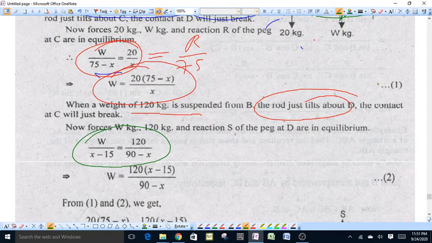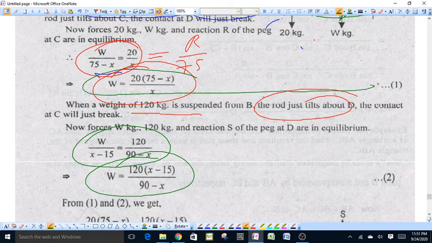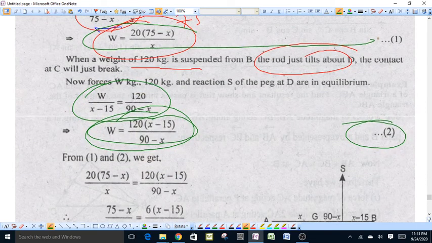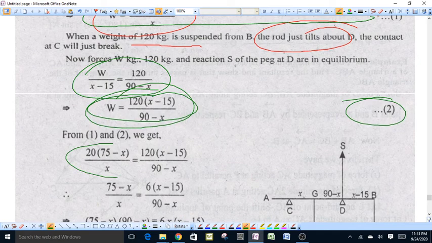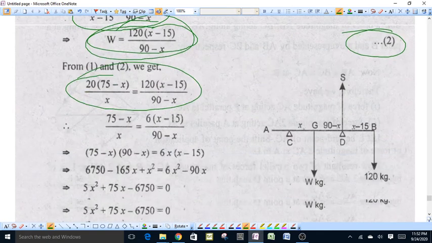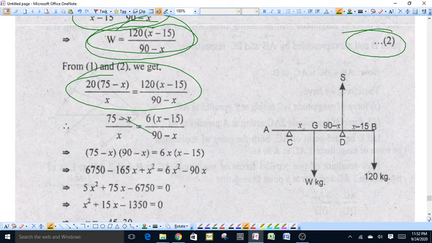From these we have W is equal to 120 into x minus 15 upon 90 minus x. From the first equation, W is equal to 20 into 75 minus x upon x, and in equation 2, W is also equal to 120 into x minus 15 upon 90 minus x. Equating the right sides, because the left sides are equal, and solving by cross multiplication, we have 75 minus x into 90 minus x is equal to 6x into x minus 15.